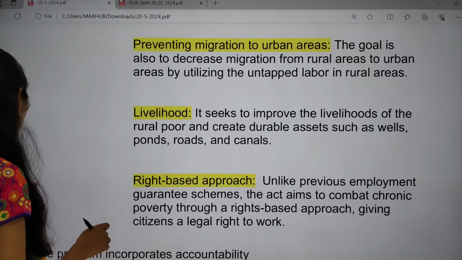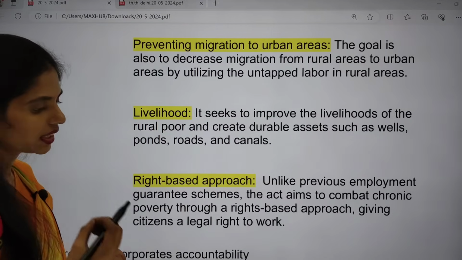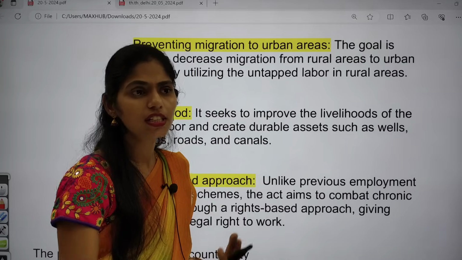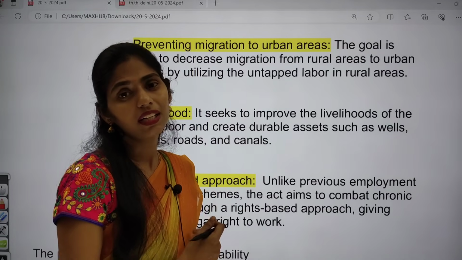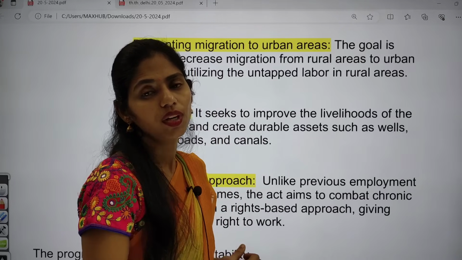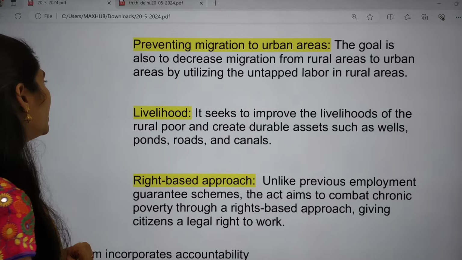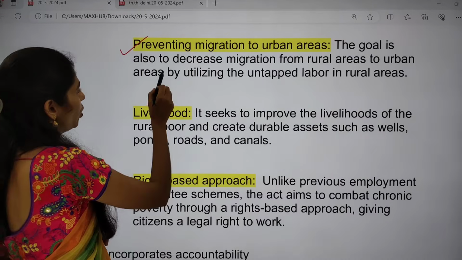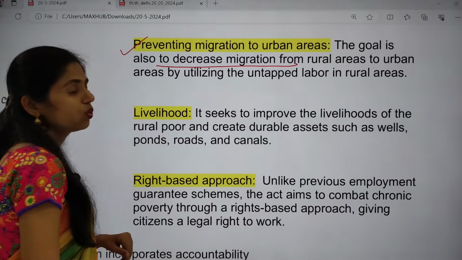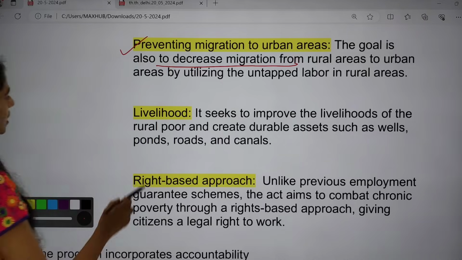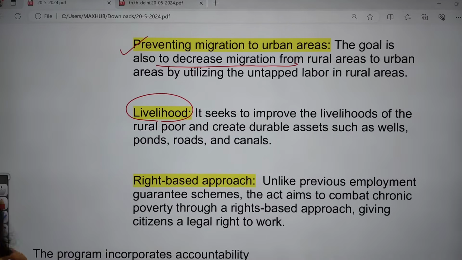So because of this scheme, whenever people get jobs or livelihood opportunities in agriculture, they will go and do that work. In the remaining days, whenever they are not getting work in agriculture, they can do work under this MGNREGA, so that it helps prevent migration to urban areas. So the goal is also to decrease migration from rural areas to urban areas by utilizing untapped labor in rural areas. And next one is, this scheme is providing good livelihood opportunities.